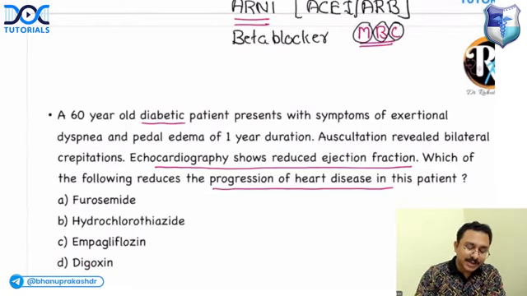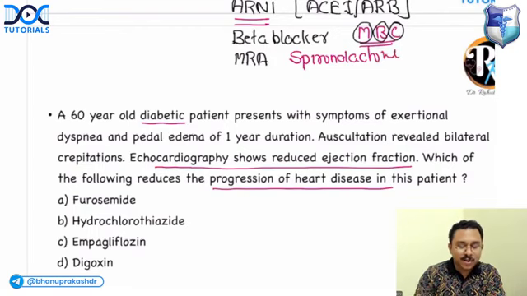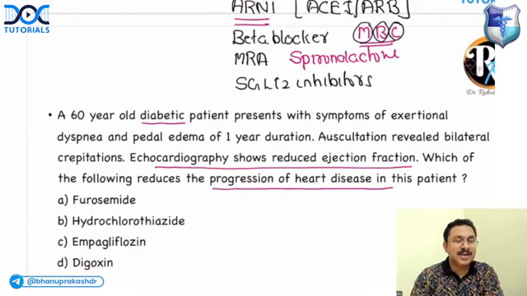The third pillar is mineralocorticoid receptor antagonist. Which one? Spironolactone. Is it there in the option? No, it is not there in the option. The fourth one is SGLT2 inhibitors. Is there any SGLT2 inhibitor in the option? Yes. Option C, empagliflozin is an SGLT2 inhibitor.